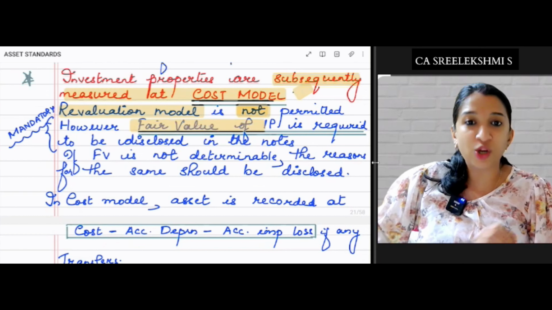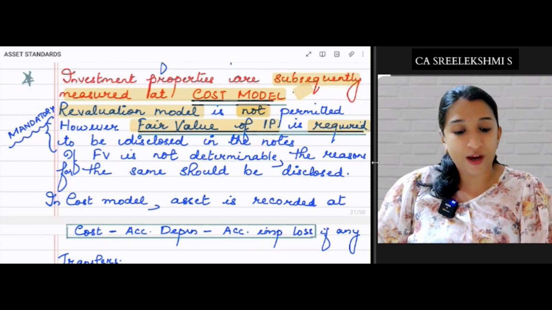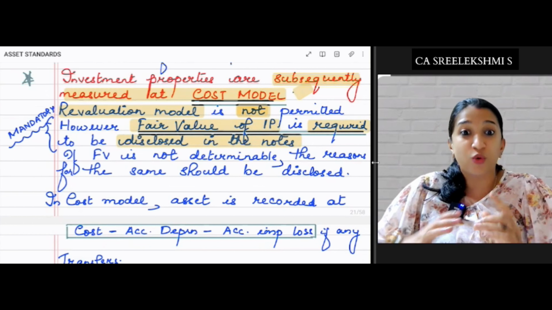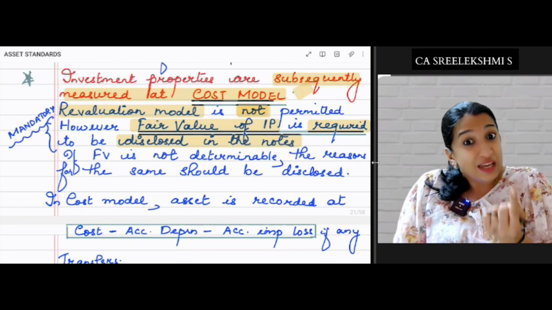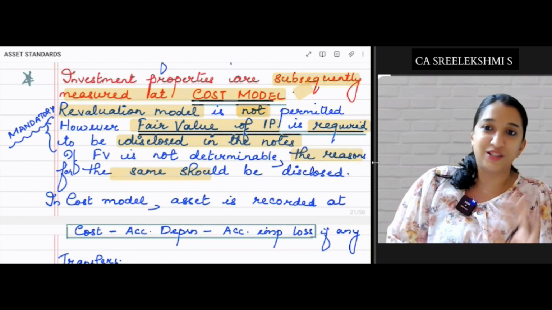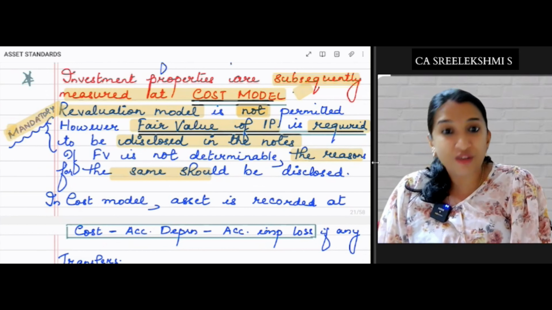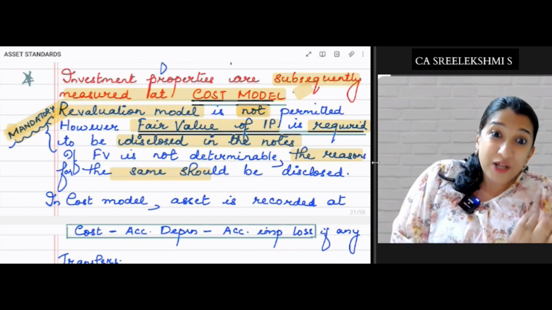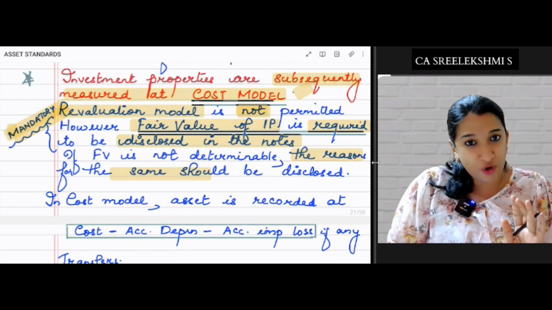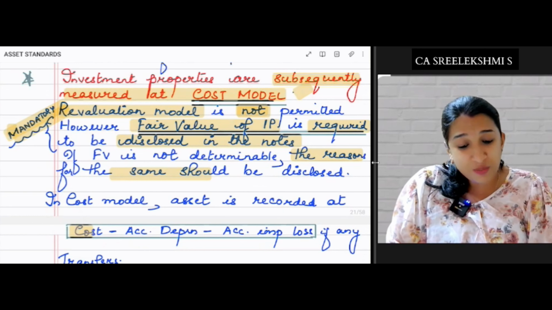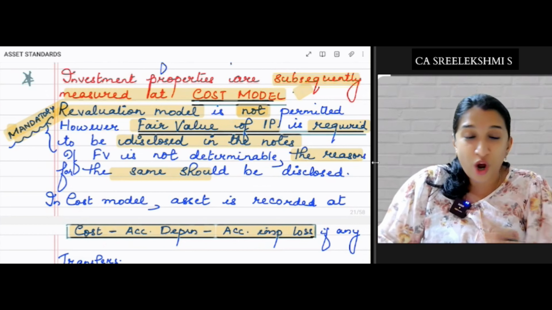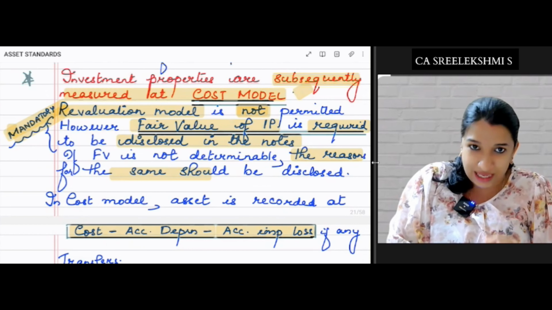However, fair value of investment property is required to be disclosed in the notes. In the notes to accounts, you need to disclose what is the fair value of the asset. If fair value is not determinable, the reasons for the same should be disclosed. Which means it is mandatory for you to disclose the fair value, but don't account it. Accounting is always a cost model. Cost model means cost minus accumulated depreciation minus impairment loss. But do not revalue the asset.